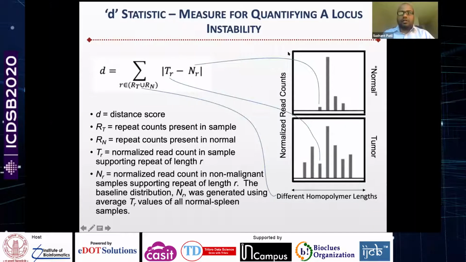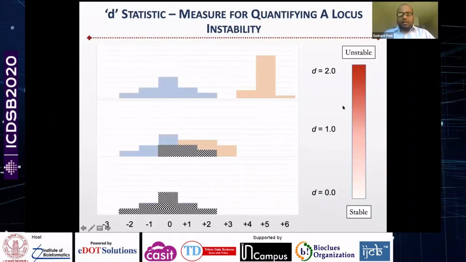Because these are normalized, if the two distributions, here the blue representing normal and the orange representing the tumor sample, have absolutely no overlap, then your D will be 2. And as the overlap increases, your D will tend to be 0. So a D of 2 means a highly unstable locus, and a D of 0 means a stable locus.